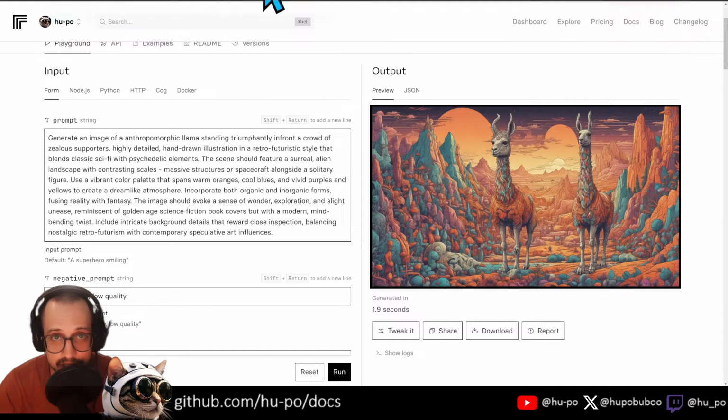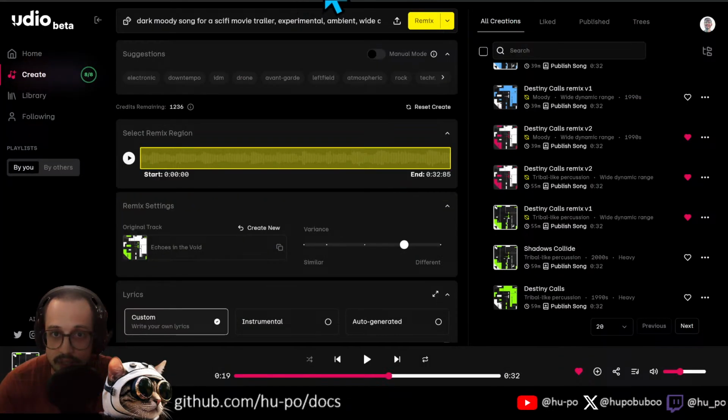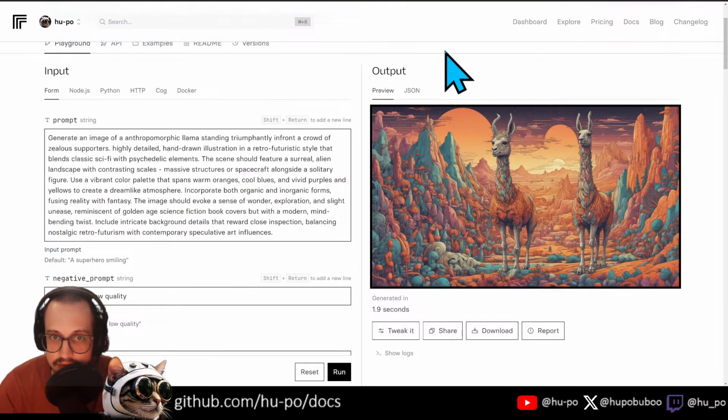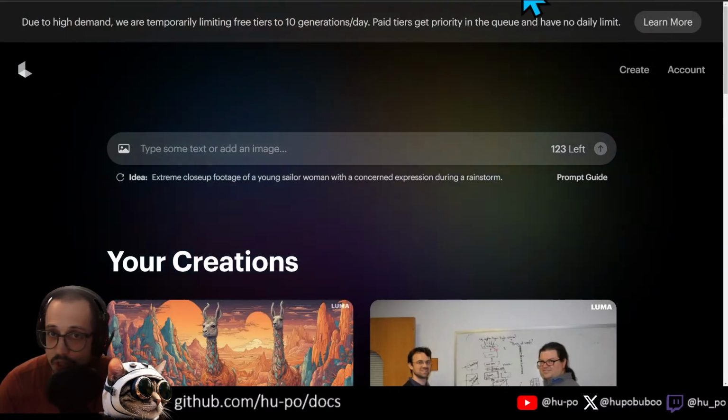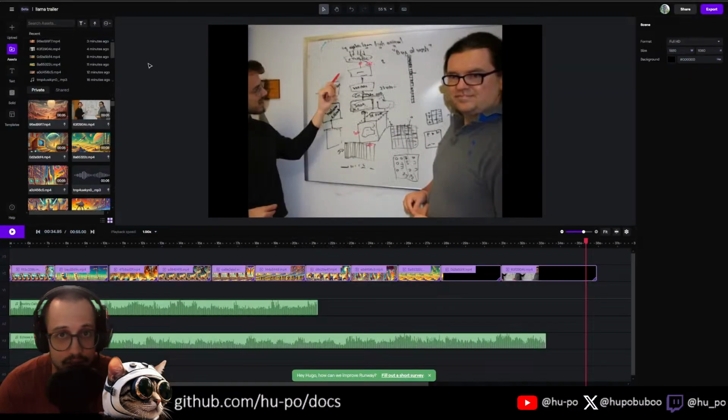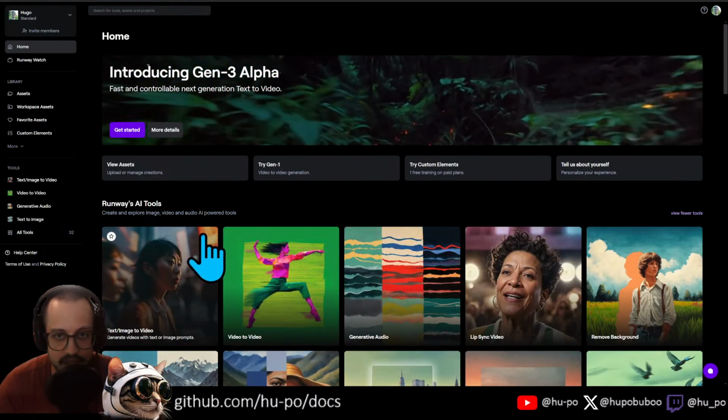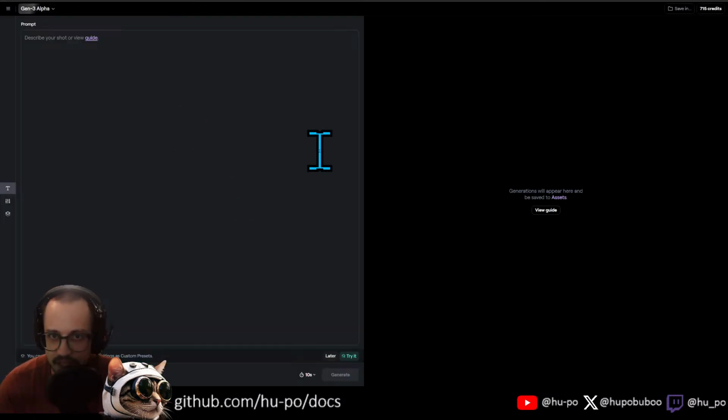Maybe try out some of these AI tools. Make some music, make some images, feed them into these video generators. We didn't even try the Gen 3 generator. Gen 3, this one. It's not very good, guys, though. I have tried it. It's extremely difficult to get it to generate something that's good.